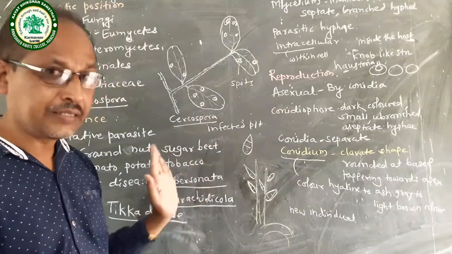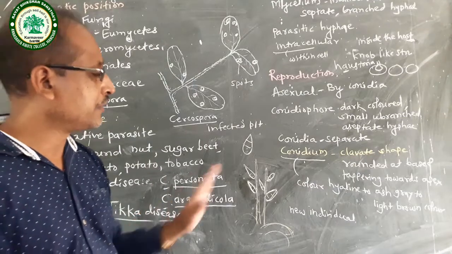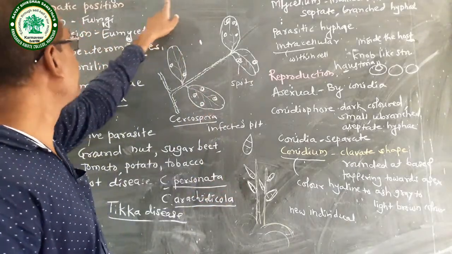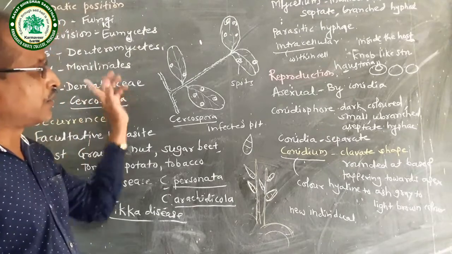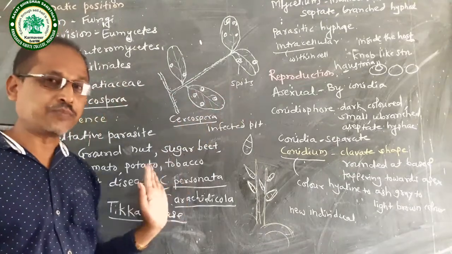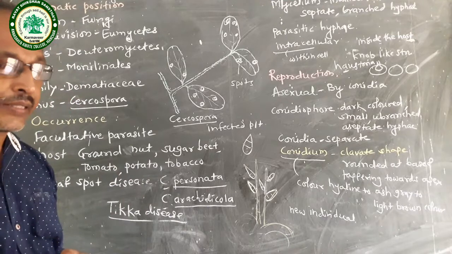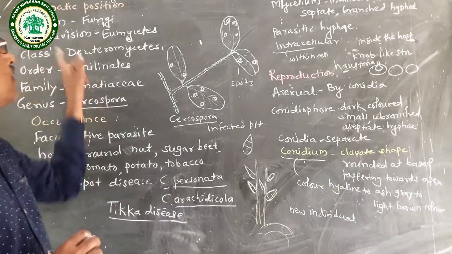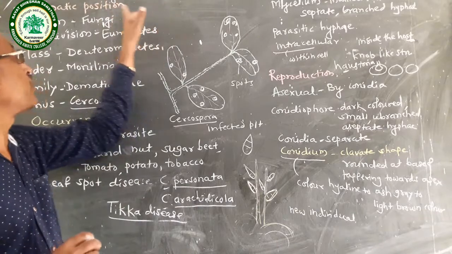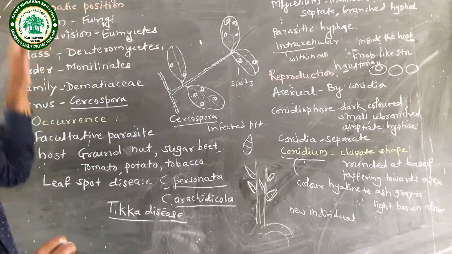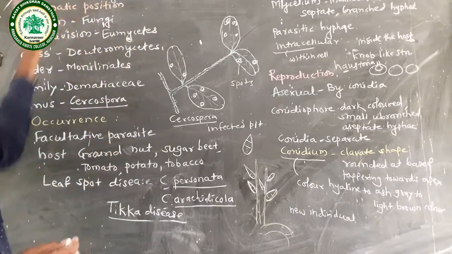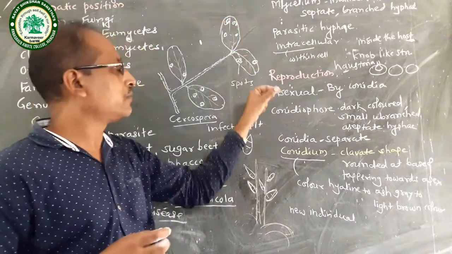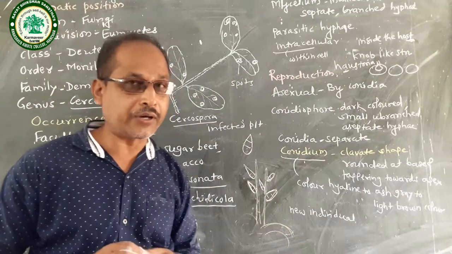Sexual reproduction is absent. In this way, in the life cycle of Cercospora, only asexual reproduction is present. This is the life cycle of Cercospora. These are the points we studied: systematic position, occurrence, thallus structure, and reproduction.